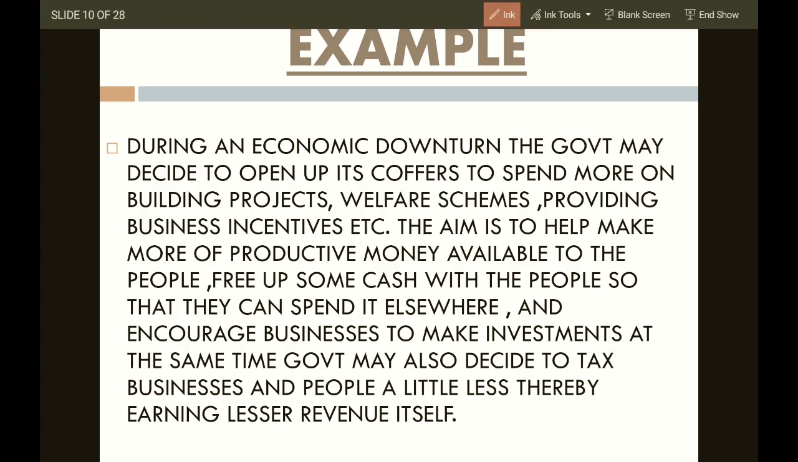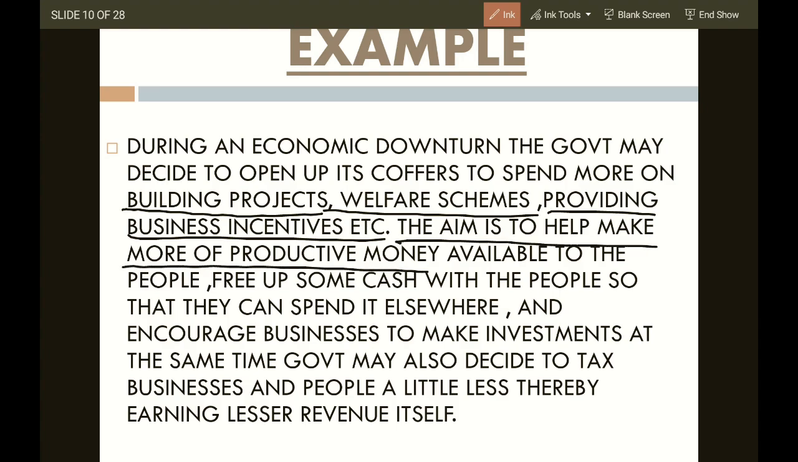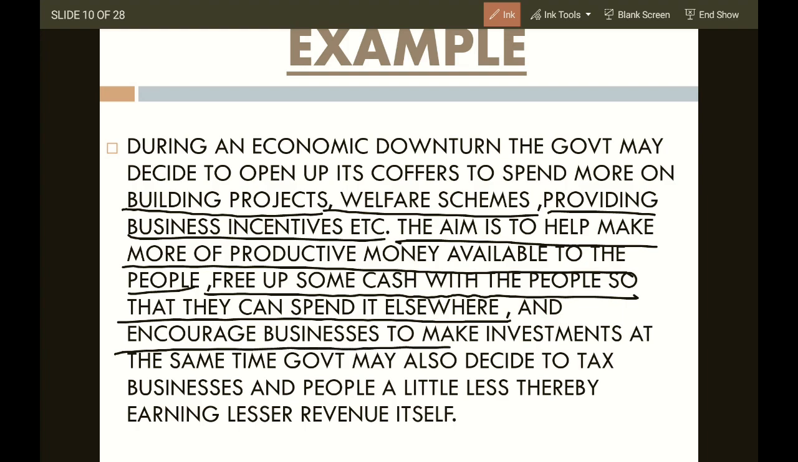During an economic downturn, the government may decide to open up its coffers to spend more on building projects. See what will happen if the government is collecting a good source of taxes: they are going to spend on building projects, welfare schemes, providing business incentives. The aim is to make more productive money available to the people, free up some cash with the people so that they can spend it elsewhere, and encourage business to make investment.